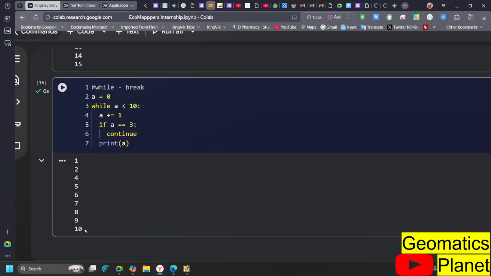You see what happens up here. If A is equals to 3, continue. So this one is being blanked off. So you can see now that we don't have 3 in this particular list. So this is a way you can integrate this into it, that is break, continue.